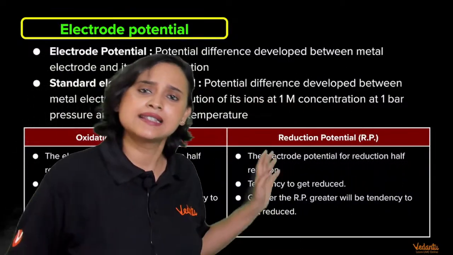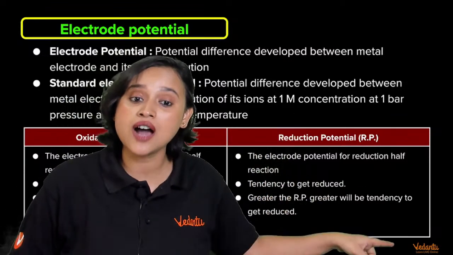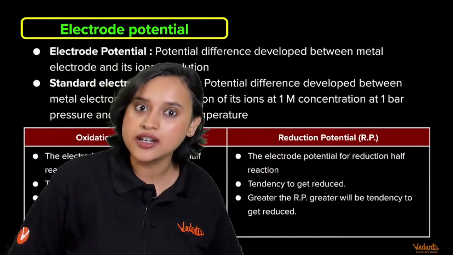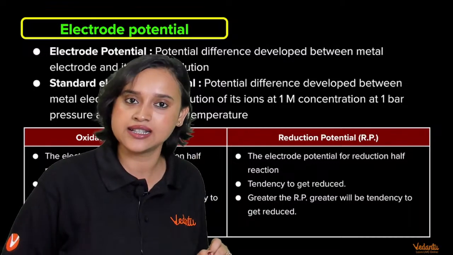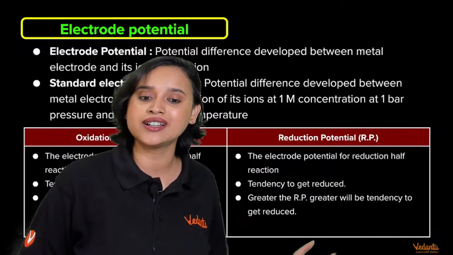Similarly, you can write it for reduction potential, the electrode potential for the reduction half reaction, that means the copper side. This has a tendency to get reduced. It does not have a tendency to get oxidized, and greater is the reduction potential, greater will be the tendency to get reduced.